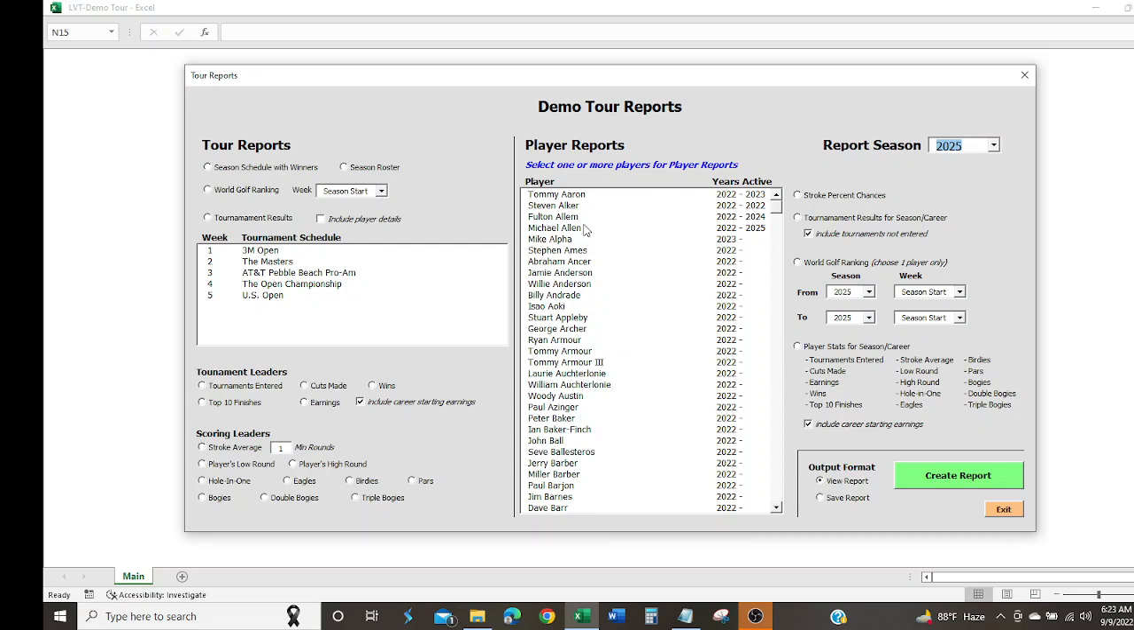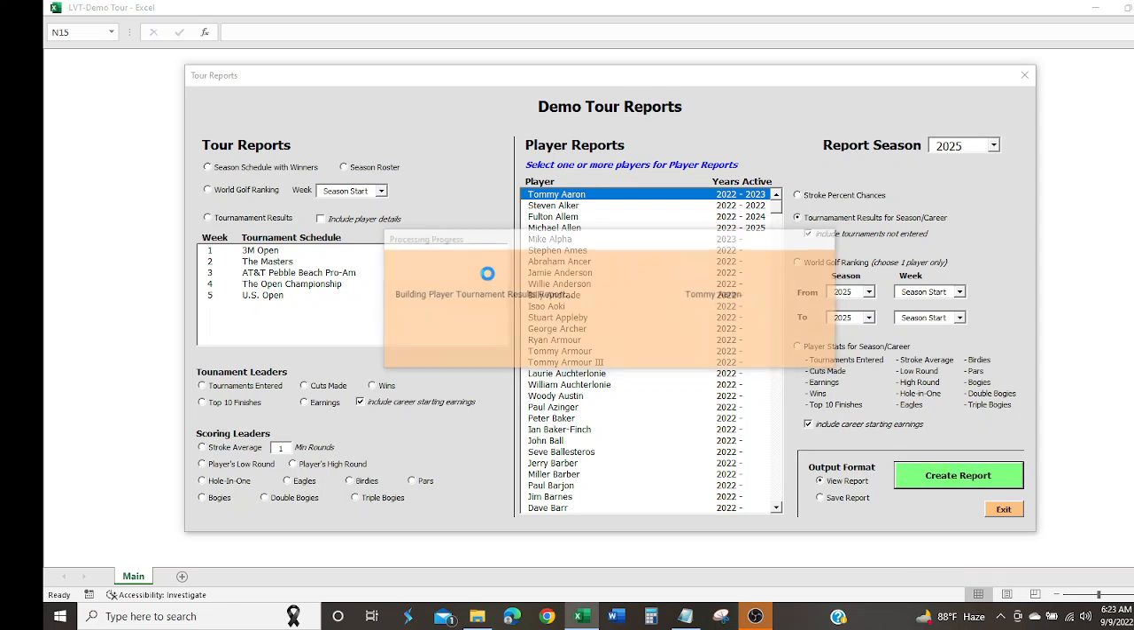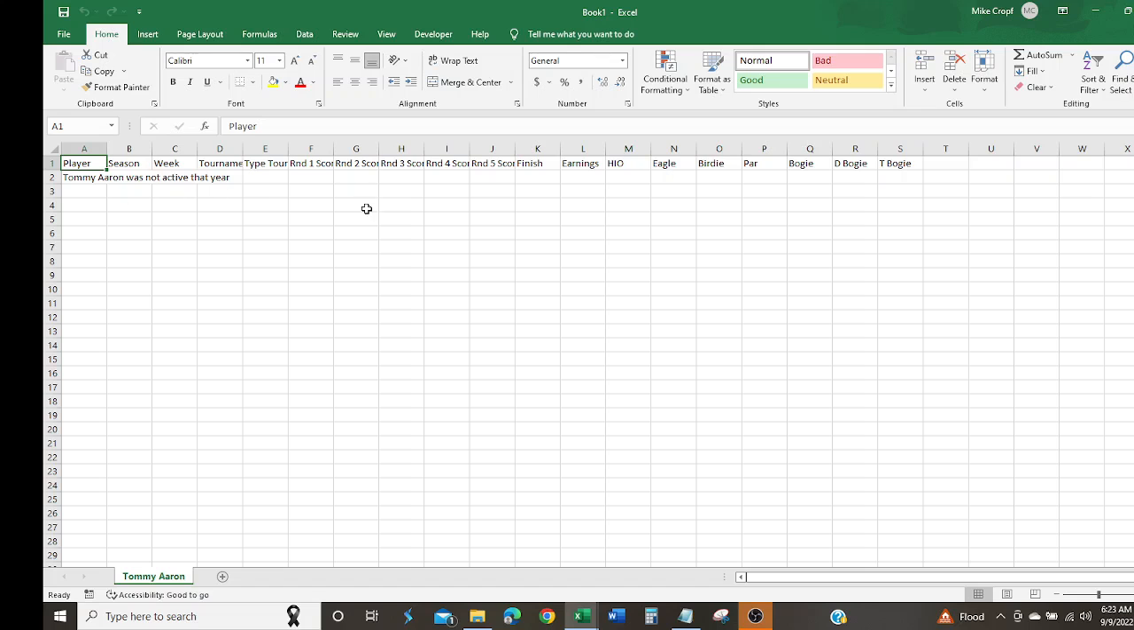So this will, like I said, give you everybody who's been on your tour, and this information that's in the tour reports will only be for the years they are active. Let's take a look at Tommy Aaron, who is active in 22 and 23. If you try to get a report from 2025, let's say, for instance, the tournament results, since he wasn't active, you'll get an empty message saying that he wasn't active in that year.